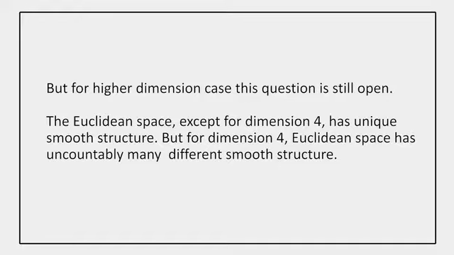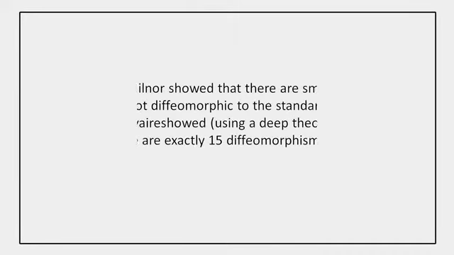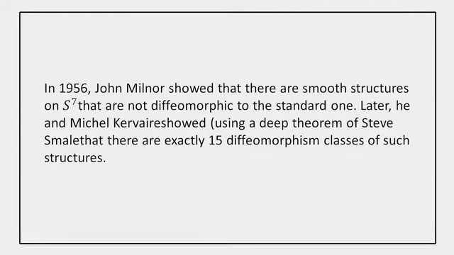In Euclidean space, except for dimension 4, there is a unique smooth structure. But for dimension 4, Euclidean space has uncountably many different smooth structures. John Milnor in 1956 showed that there are smooth structures on the 7-dimensional sphere that are not diffeomorphic to the standard one. Later, he and Michel Kervaire proved that the 7-dimensional sphere has exactly 15 diffeomorphism classes of smooth structure.